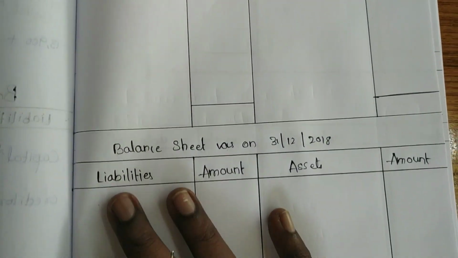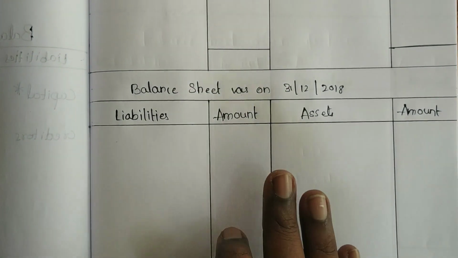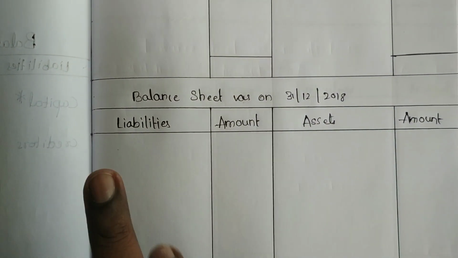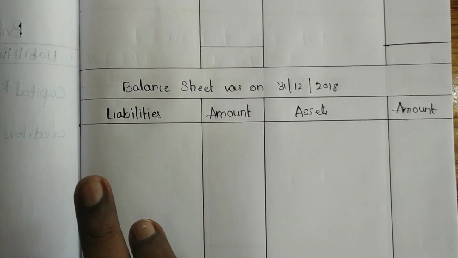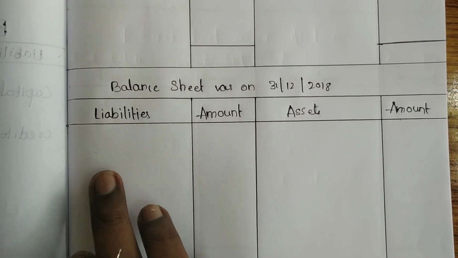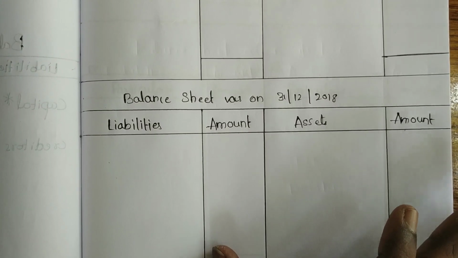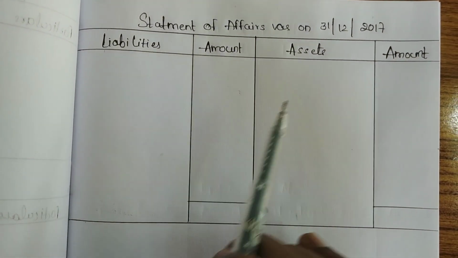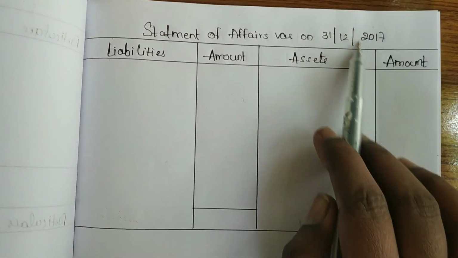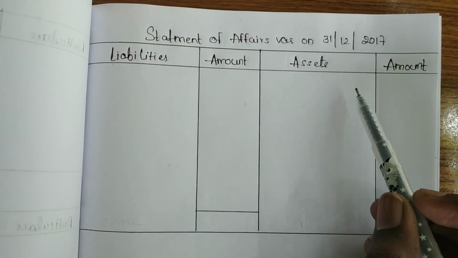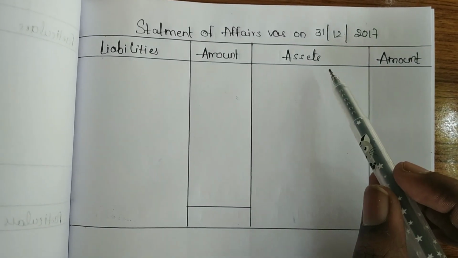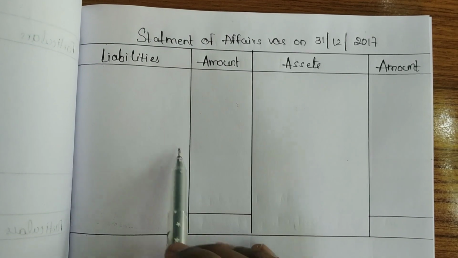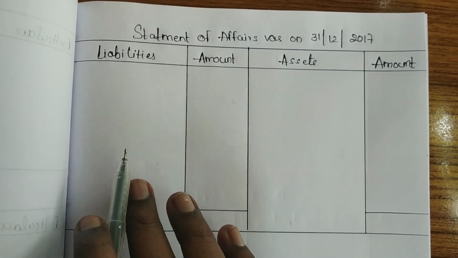So after that we have to prepare the balance sheet. To prepare the balance sheet, one should have all the closing balances as well as the closing capital. To find out the closing capital, one should know the opening capital. How will we prepare the opening capital? By preparing a statement of affairs as on 31/12/2007, that means these are the opening balances. So we have to take all the opening balances of the assets side and all the liability side opening balances, and whatever the balancing figure we get, that will be called the opening capital.